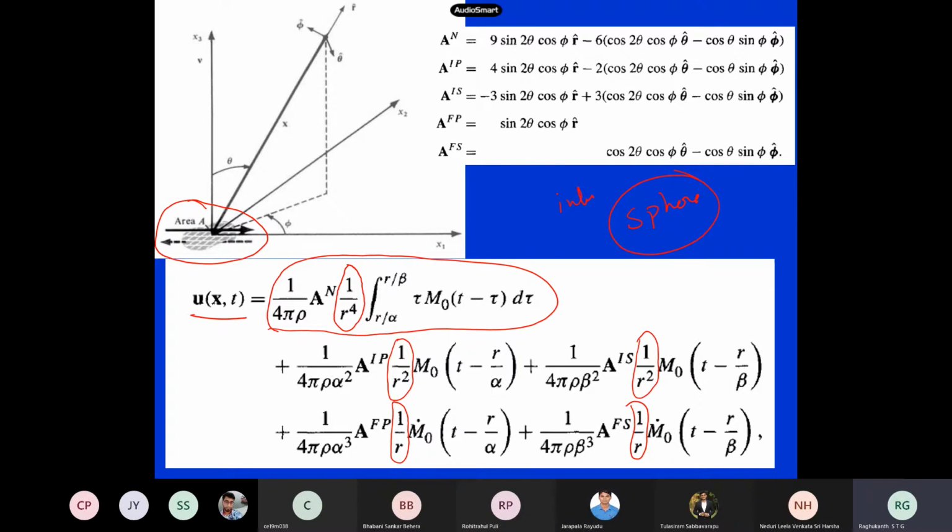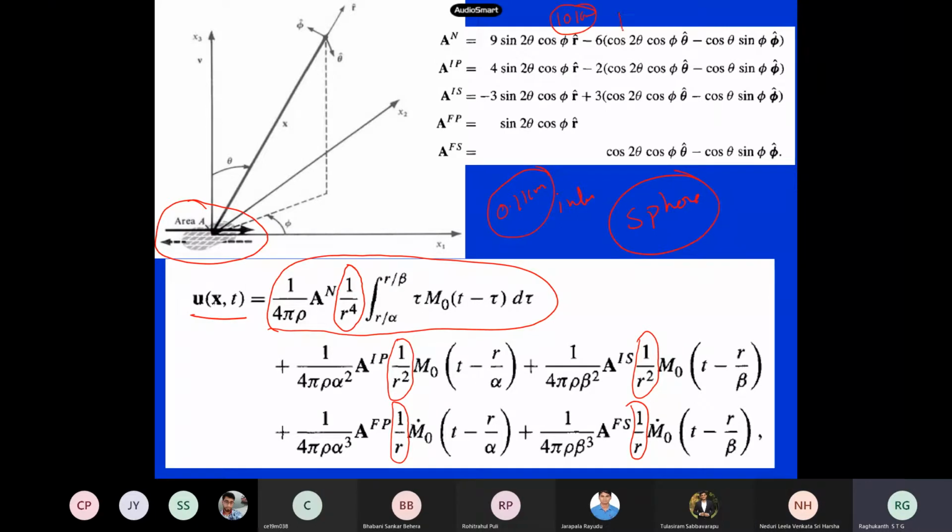If you are very close to the fault, let us say 0.1 kilometer, among all these terms, which one will be dominant? 1 by R to the power of 4, actually. Suppose I am at 10 kilometer distance, then which term will be dominant? 1 by R square, maybe, I don't know.